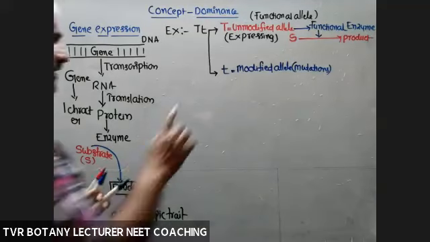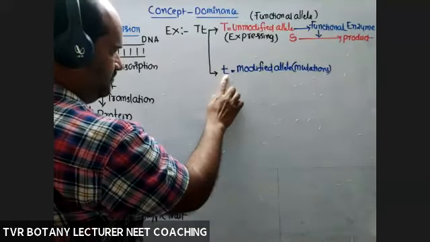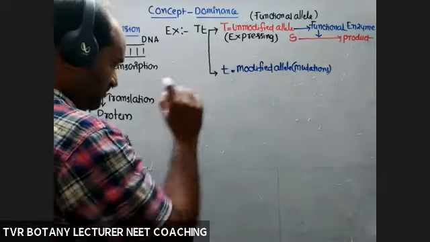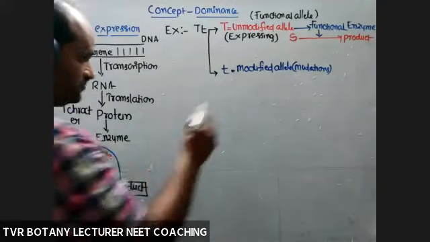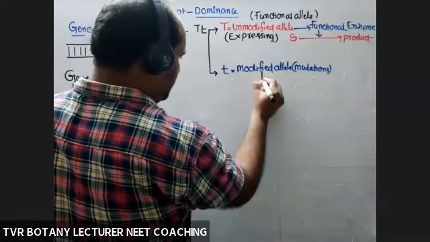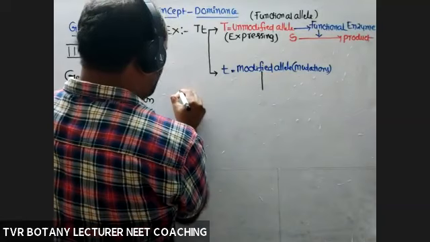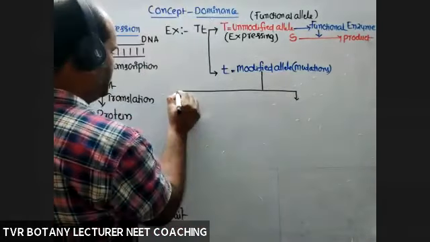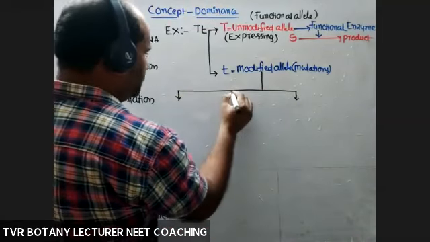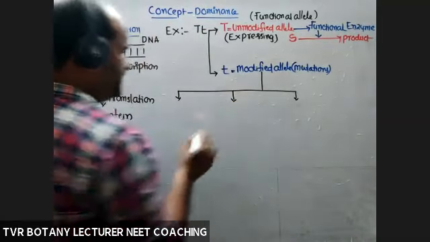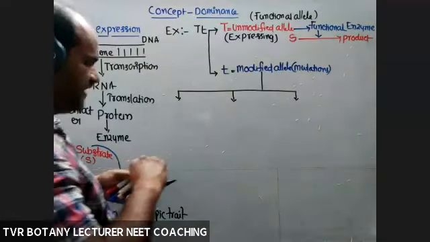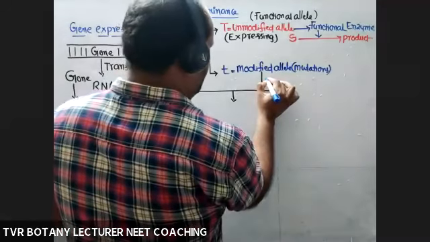And what about small t? It is a modified allele, modified by means of mutations. So according to our textbook, what about the probability of small t? Here probabilities are very, very important. Without these probabilities, nobody is able to understand the content given in the NCERT textbook.